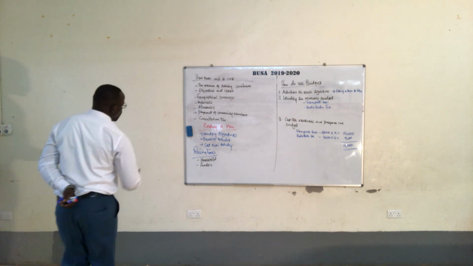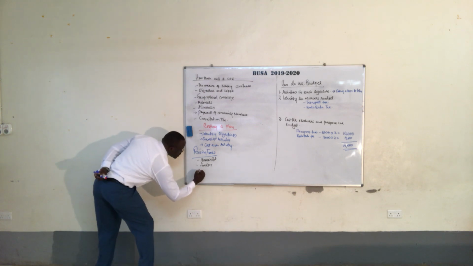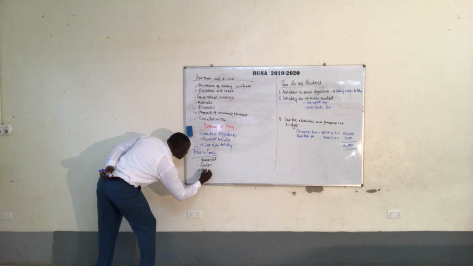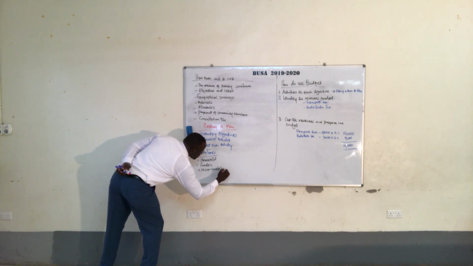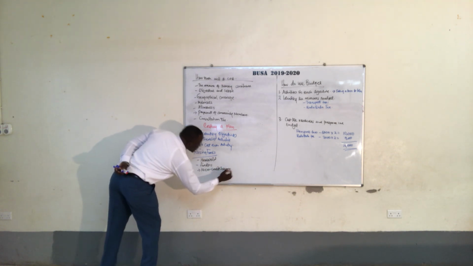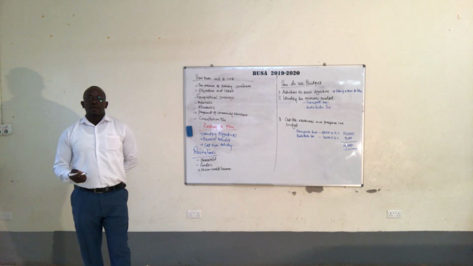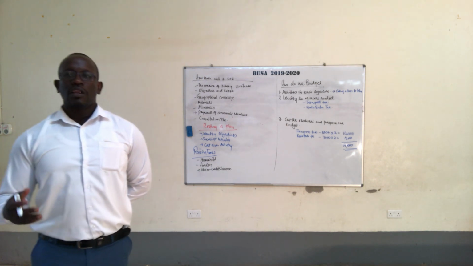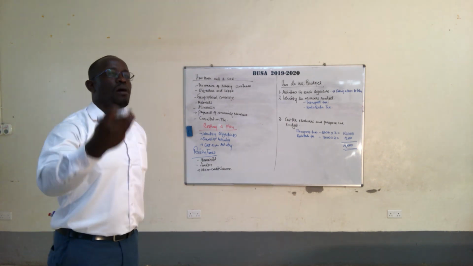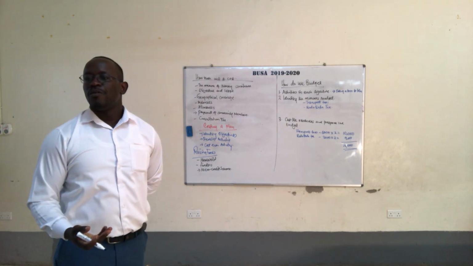In Uganda, we have another possible funder, which is microcredit schemes. They are everywhere. Why are they microcredits? Because they give you small amounts of money and you move.